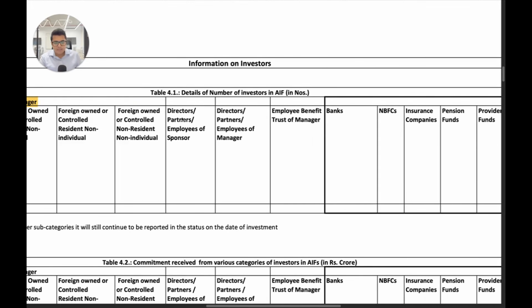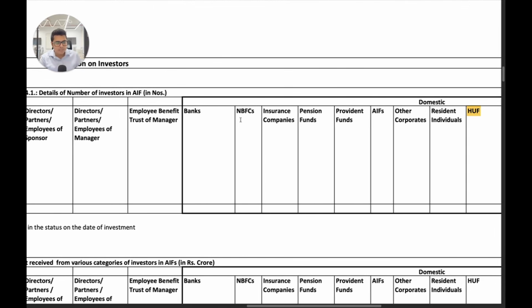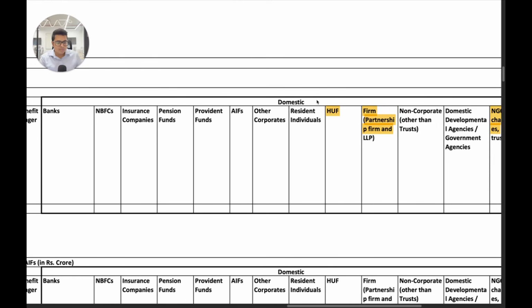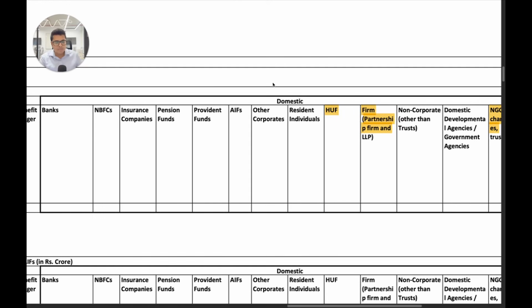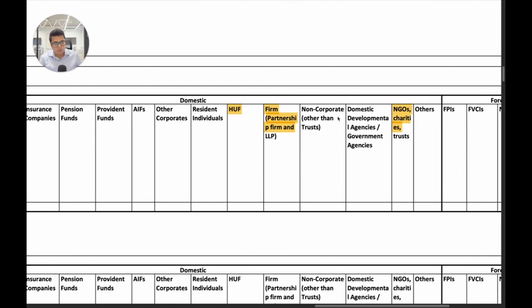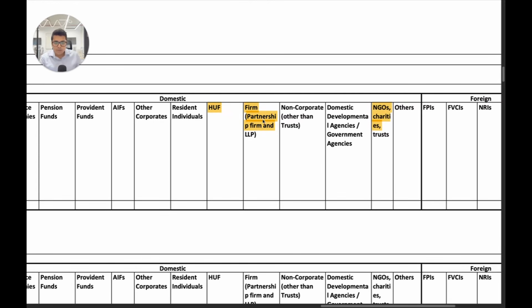Then you have, as previously, directors, partners, employees of the sponsor or manager, and EBTs. Now in domestic, they have added some more things as well. In the domestic investors category, we now also have to report details of funds received from HUFs and from firms, that is, partnership firms.